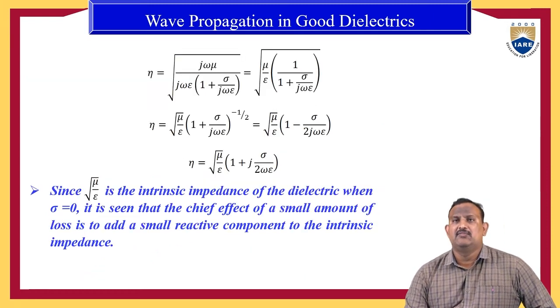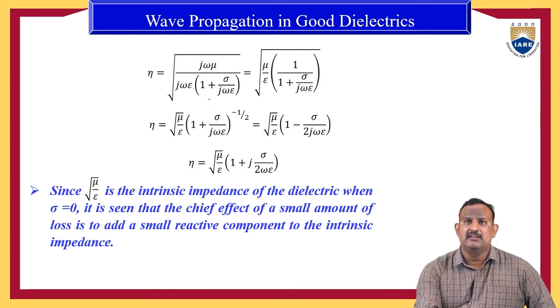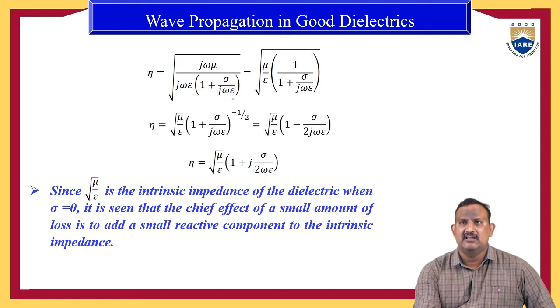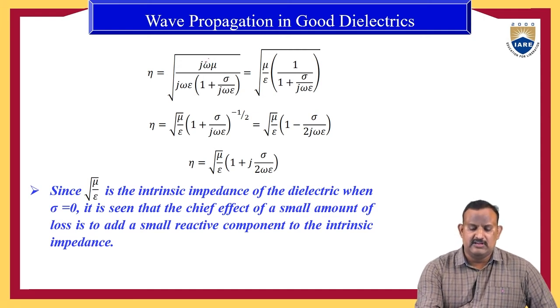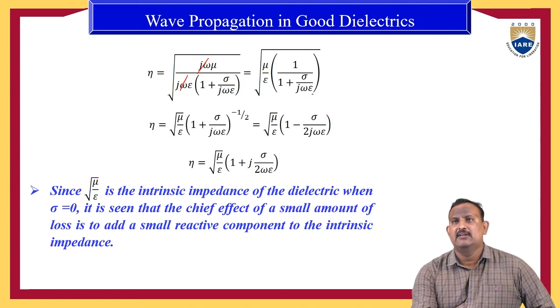Therefore, from that equation, if you take a common j omega in the denominator part, j omega into 1 plus sigma by j omega epsilon, so j omega cancel each other. Then the equation becomes root of mu by epsilon into 1 by 1 plus sigma by j omega epsilon.